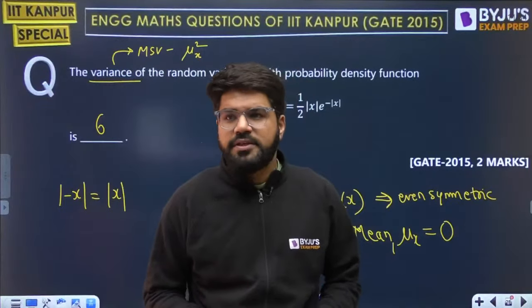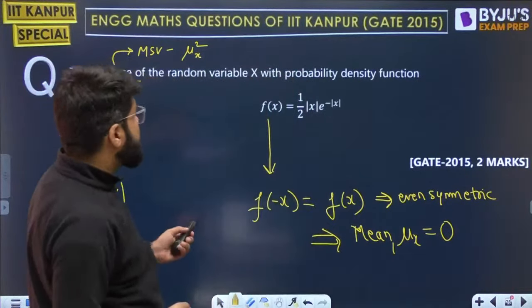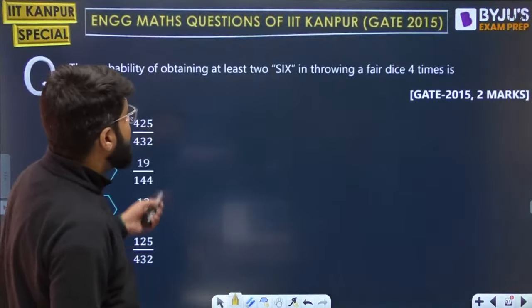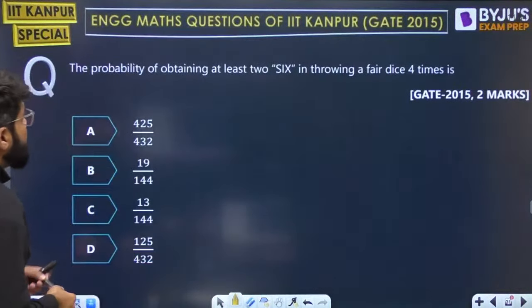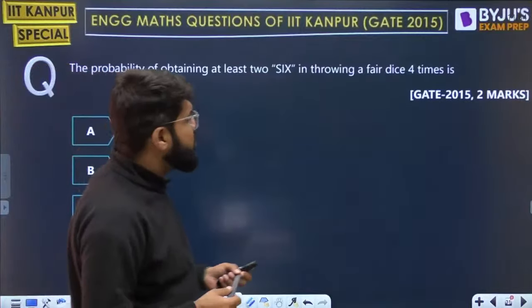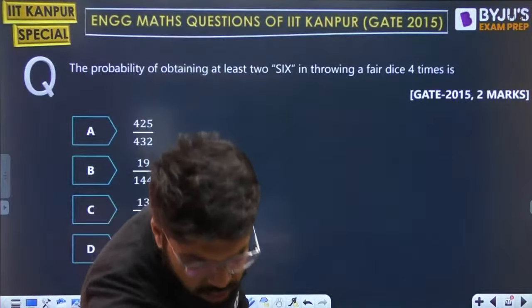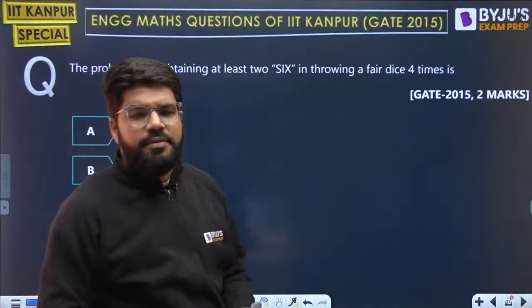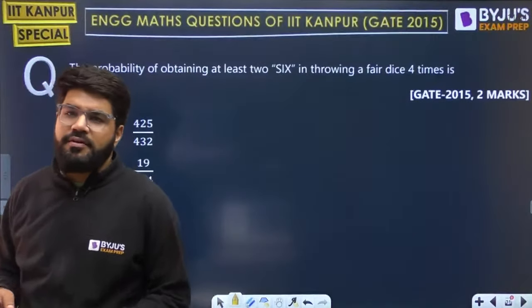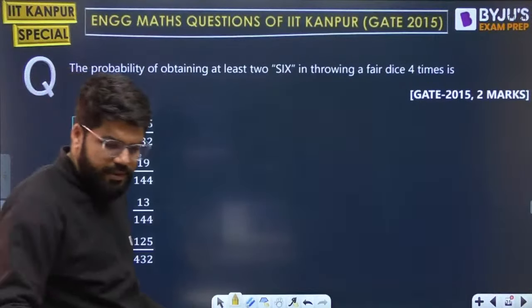Chalo, let's take up the next one then. The next question on your screen. Okay, it's a simple question, but for 2 marks. Probability of obtaining at least 2 sixes on throwing a fair dice 4 times. Tell me.